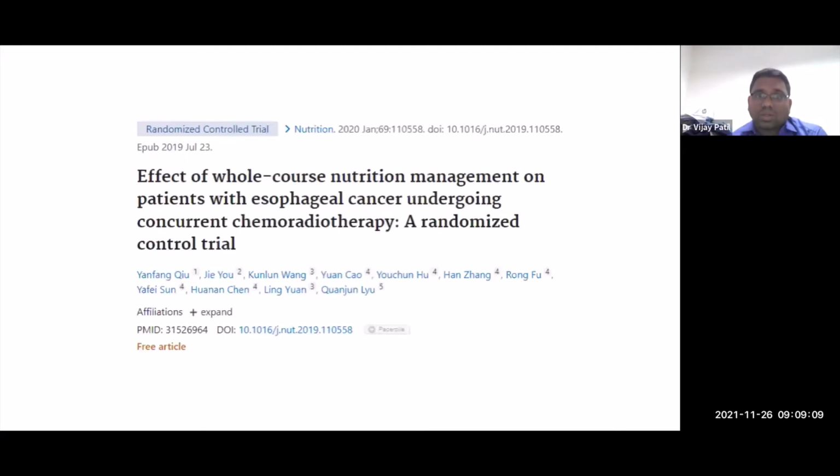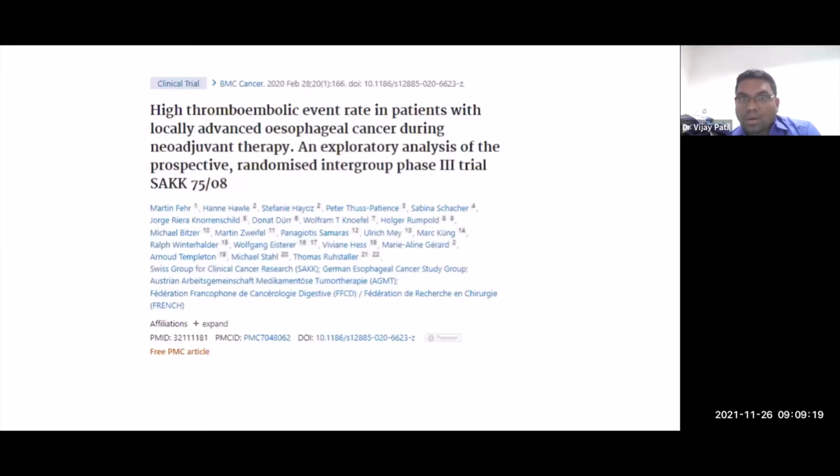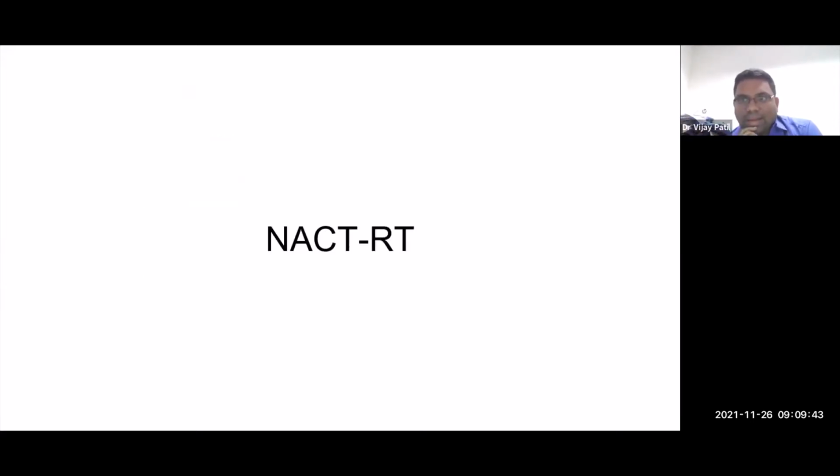And you need to also pay attention to venous thromboembolism. There's good data. I won't go into it because, due to logistic issues, I already wasted 10 minutes. Nutritional help gives a good improvement in outcomes to the patients, improves the quality of life, improves the tolerance to surgery, improves the tolerance to preoperative chemotherapy. So they need to be given extensive nutritional counseling. There's also good evidence that these patients are at risk of thromboembolic events. So please do a Khorana scoring in them, and if required, please put the patient on prophylactic antithrombotic prophylaxis.